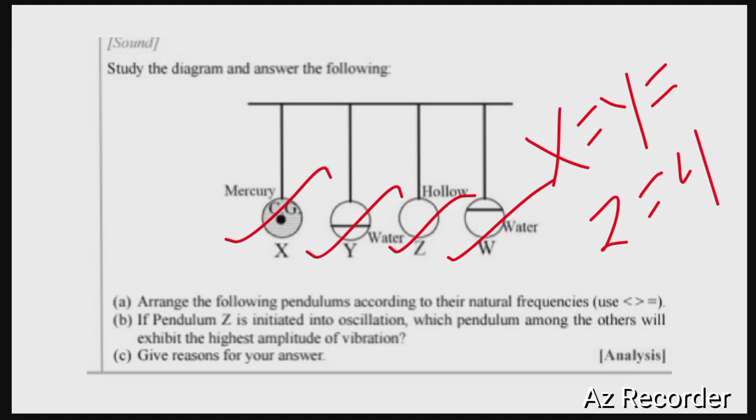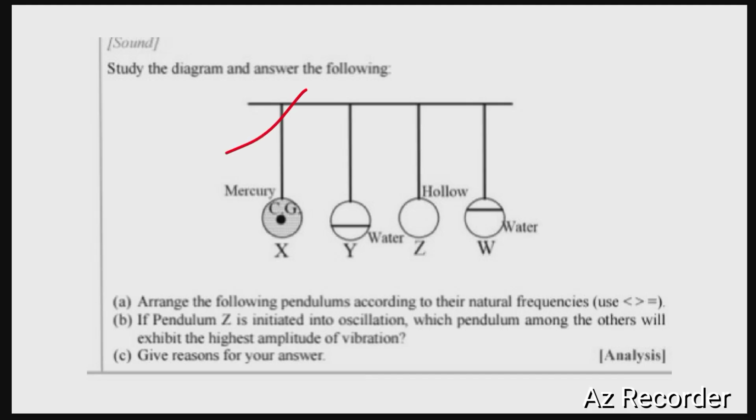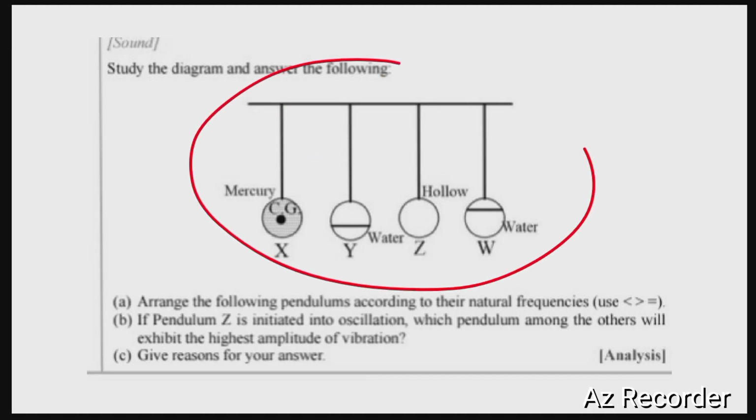Now if the pendulum Z is initiated into oscillation, which pendulum among the others will exhibit the highest amplitude? Since all of them have the same natural frequencies, resonance results in an equal amplitude among all the given pendulums. So the amplitude of vibration of all of these pendulums will be the same. Give reason for your answer.